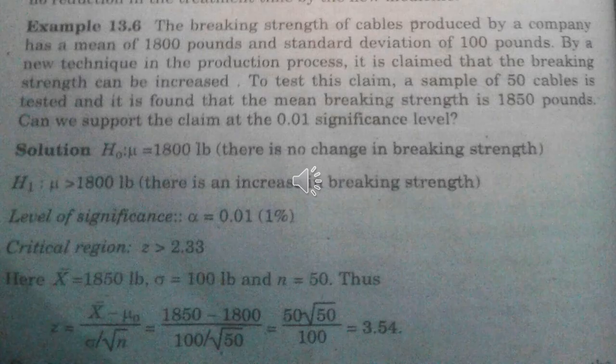or if it is less than, then you will accept the H naught. This example is also the same. We have to use the same steps, same procedure. The difference is that we test the claim at the 0.01 level of significance: a sample of 50 cables is tested and it is found that the mean breaking strength is 1850 pounds. So mu is equal to 1800 pounds, which is given to you, and our alternative hypothesis will be that it is greater than 1800 lb.